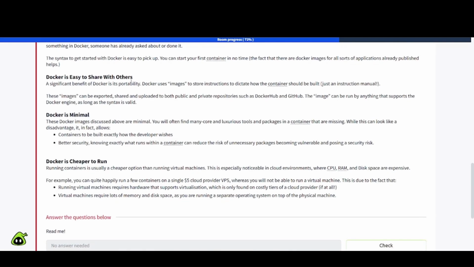Docker is easy to share with others. A significant benefit of Docker is its portability. Docker uses images to store instructions to dictate how the container should be built, just like an instruction manual. These images can be exported, shared, and uploaded to both public and private repositories such as Docker Hub and GitHub. The image can be run by anything that supports the Docker image or engine, as long as the syntax is valid.